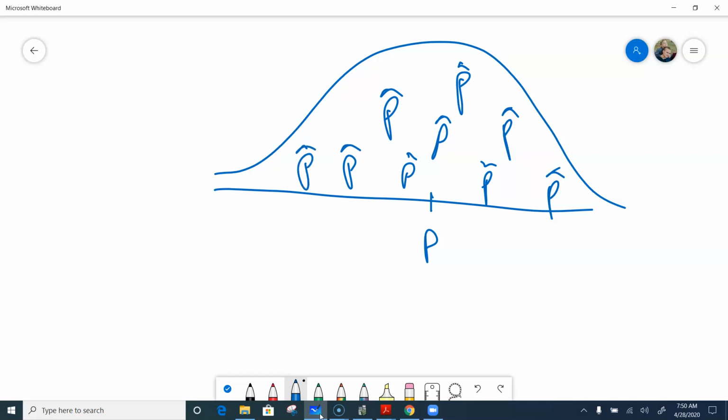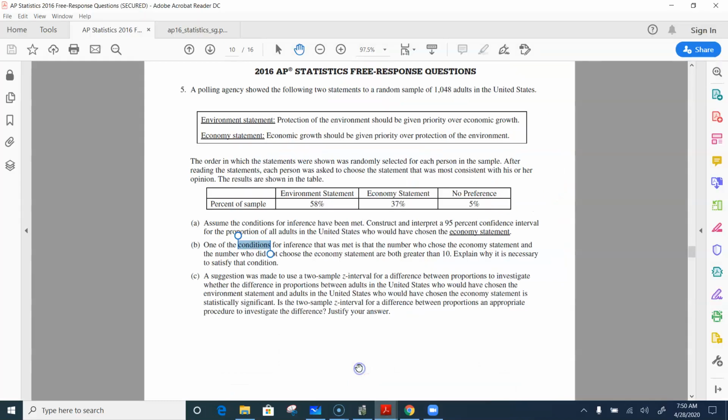Okay, all of these p hats live in a normal distribution around p, so therefore we know even if 0.37 is over here or if 0.37 is over here, we build an interval around it, and then we can be 95% confident that p is contained in that interval. So your answer to B, you would want to say that it's assuming that we have a normal shape sampling distribution of sample proportions.